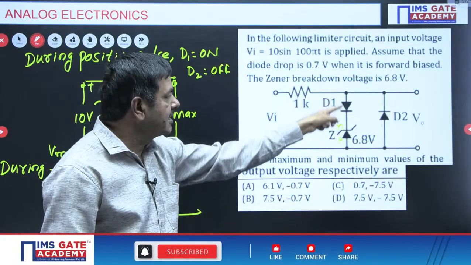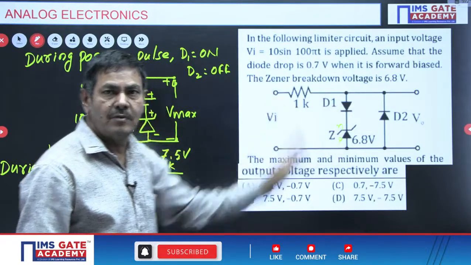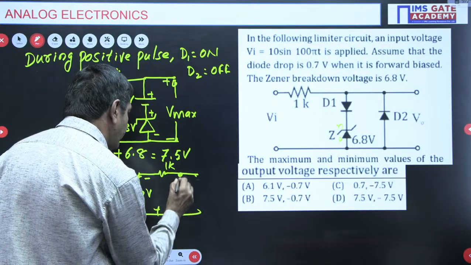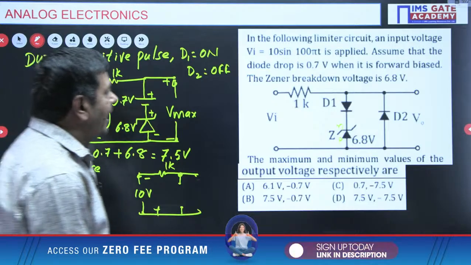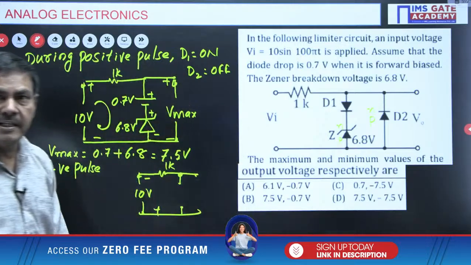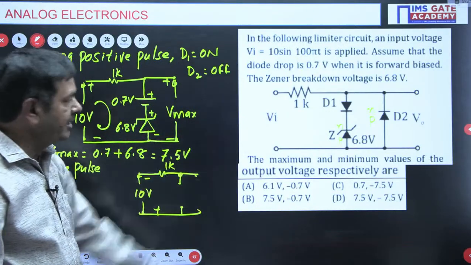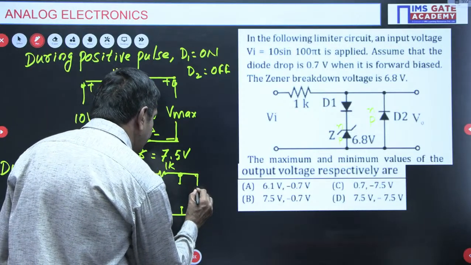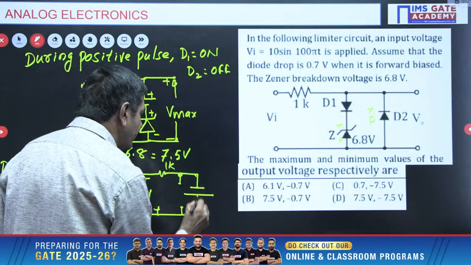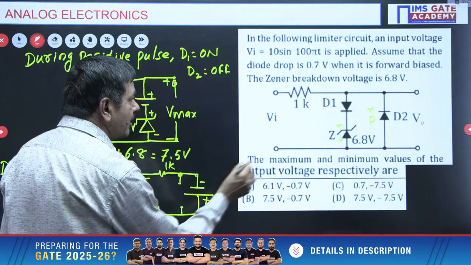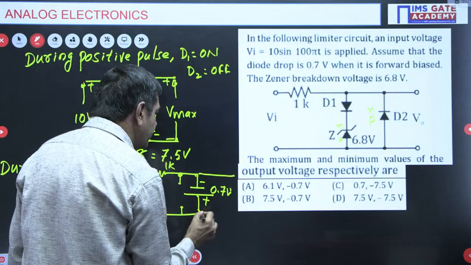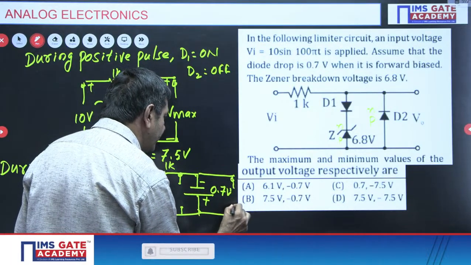If it is reverse bias, this is open. This total branch can be removed. All the elements you can remove. Anyhow, it is an open circuit. And what about this diode? This is a P-type semiconductor, and this is an N-type. N is given negative polarity of the pulse, which means diode D2 is on. If it is on, I can connect with minus and plus. N means negative and positive. Minus and plus. Voltage across this, how much? 0.7 volts only. The voltage across these two terminals must be taken as V minimum. This is V minimum.